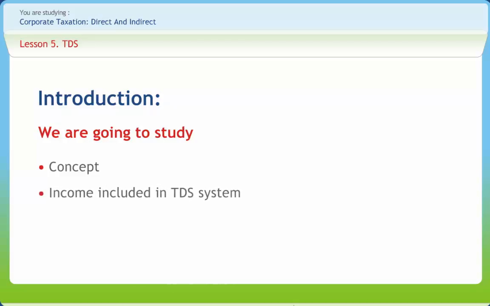Assessee pays tax in the assessment year on income earned in previous year. Due to this rule, the tax collection is delayed till the completion of the previous year. Even sometimes, people conceal their income and the tax is not paid at all. In order to overcome these problems, government started to deduct some amount of tax from the amount which is receivable by the assessee. The amount of tax so deducted is called as tax deducted at source or TDS in India.